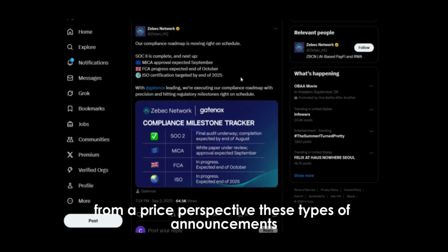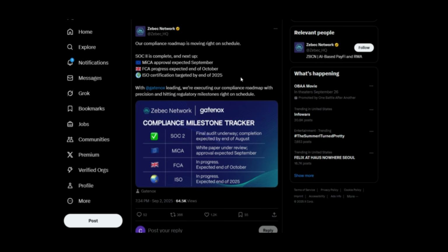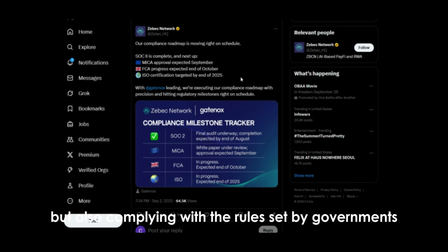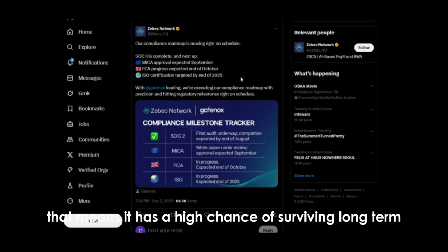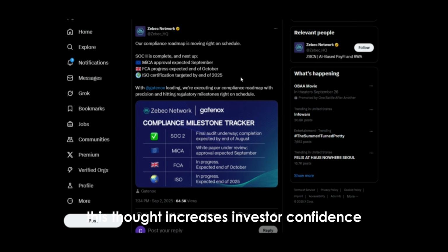From a price perspective, these types of announcements generally create positive expectations. Investors think this project is not only developing technology, but also complying with the rules set by governments and institutions. That means it has a high chance of surviving long term. This thought increases investor confidence and draws more people to the project.